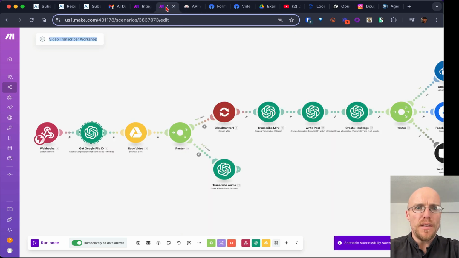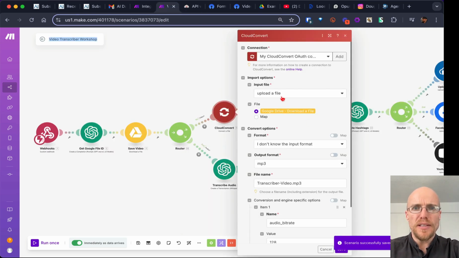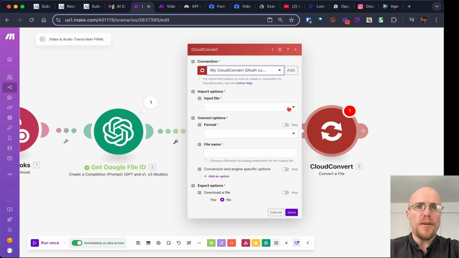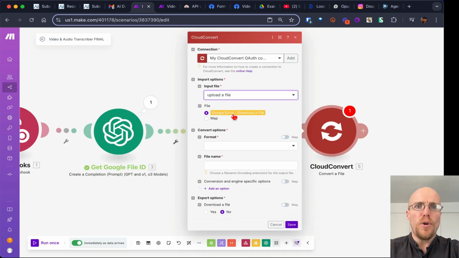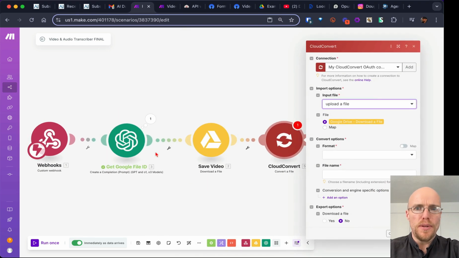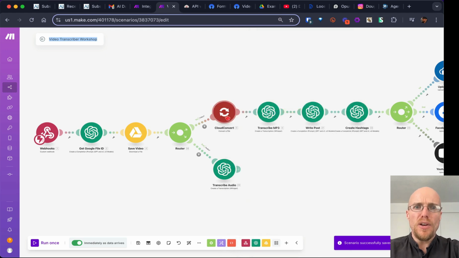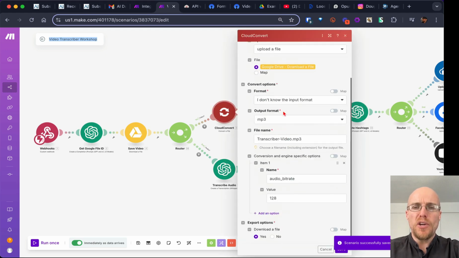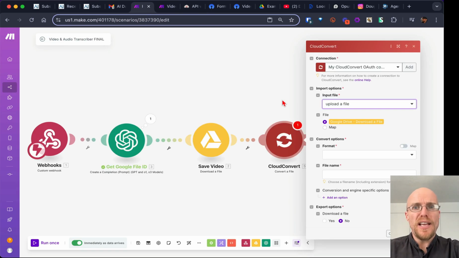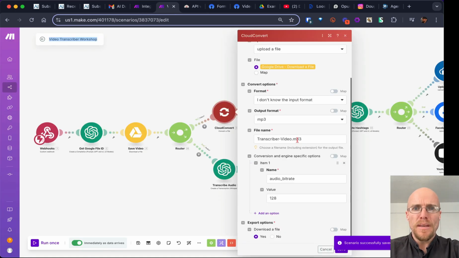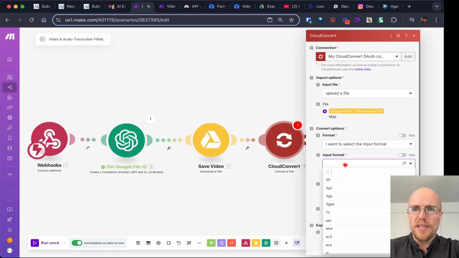So let's take a look at the things. We're going to upload a file. Where's it coming from? It's coming from the Google Drive. Very nice. We might not know the input format because it could be a .mov movie file, or it could be an MP4. So that's nice, they give it kind of a best guess. I want to select the input format. The output format is obviously going to be an MP3.